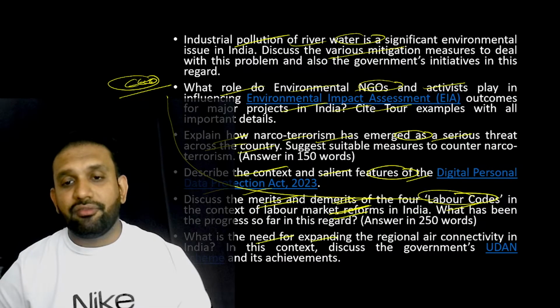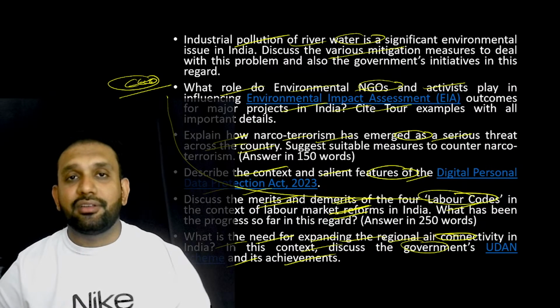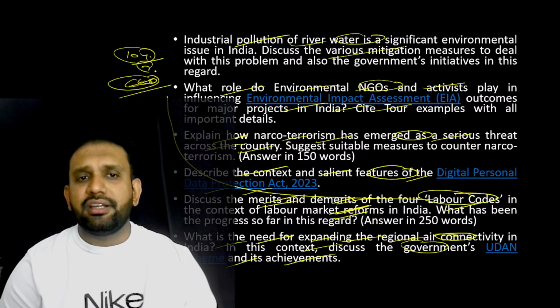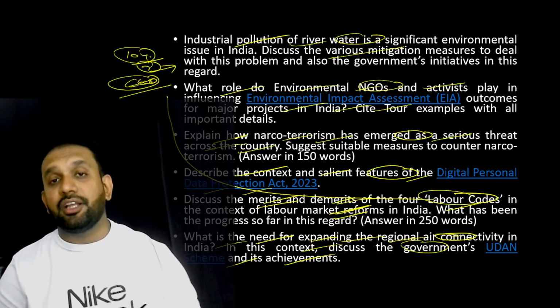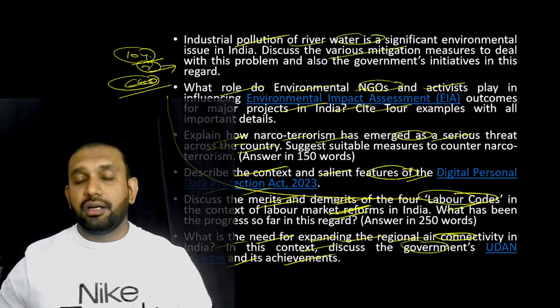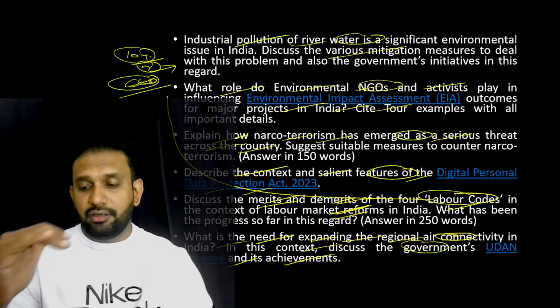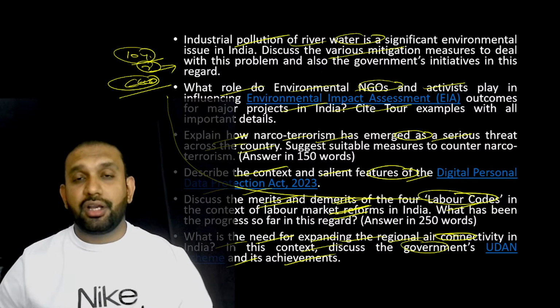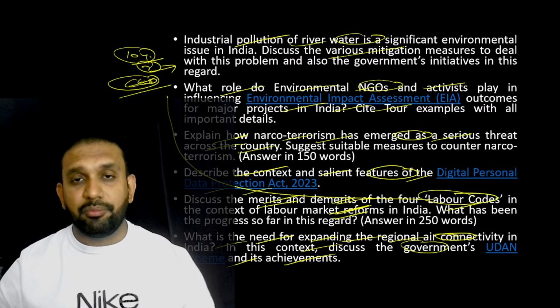What is the need for expanding the regional air connectivity in India? In this context, discuss the Udan scheme and its achievement. This Udan scheme has completed 10 years. Okay, or 7 years it has completed, as I guess in the PIB a complete 2-3 paper information is given with regard to Udan scheme. Ude Desh Ka Har Nagrik, Regional Connectivity Scheme, RCS.